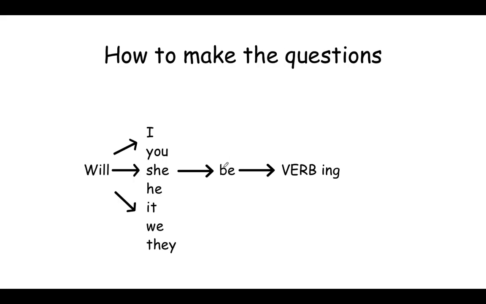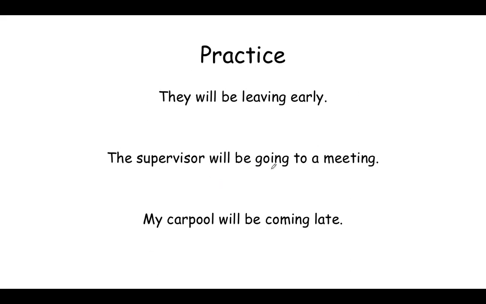So, how to make questions? We start with the word will, say who it is we're talking about, the word be, and then the verb with the ing at the end, the ing sound. For example, will you be, the verb is work, so we change it to working. Will you be working tomorrow? That's how we make a question. So we're going to do some practice.